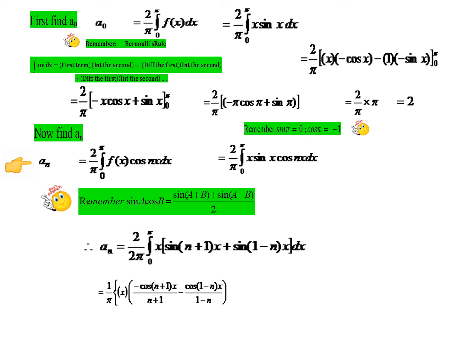Similarly, sin 1 minus n into x when we integrate, we get minus cos 1 minus n into x divided by 1 minus n. Now we need to proceed further as minus, differentiate the first. Now when we differentiate the first term, we get 1 into integrate the second. What is the second term now? Minus cos n plus 1 x by n plus 1. That when we integrate, we get, cos when we integrate gives sine, so minus cos gives minus sine. Minus sine n plus 1 x divided by, again n plus 1 will come. So already one n plus 1 is sitting there, so we have totally n plus 1 square. Similarly, minus sine 1 minus n x divided by 1 minus n will come. Already 1 minus n is sitting there, so totally 1 minus n the whole square.